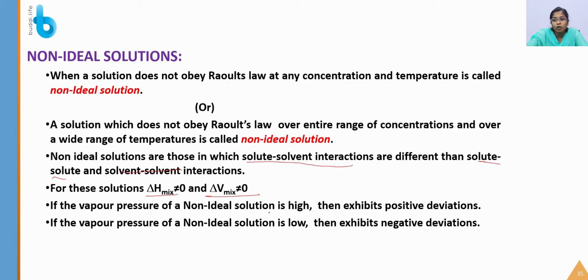If the vapor pressure of a non-ideal solution is high, then it exhibits positive deviation. Note this, it is a very important question: positive and negative deviation. If the vapor pressure is high, it exhibits positive deviation. If the vapor pressure is low, it exhibits negative deviation.